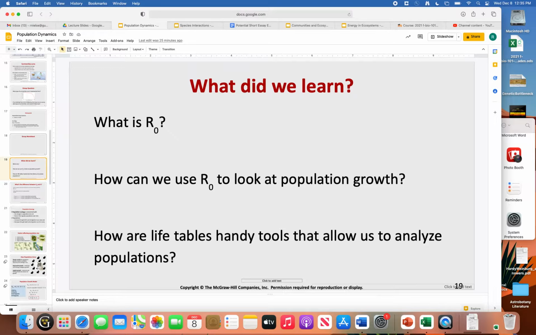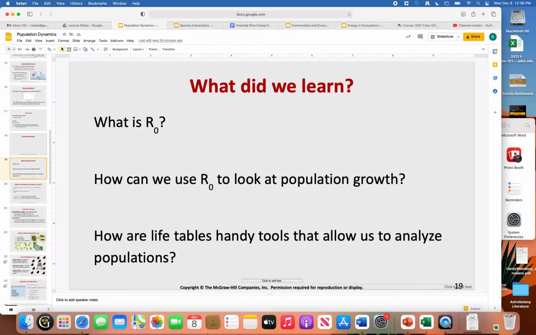But then we also used net reproductive rate to figure out something else that was going on with our population. What was that? Not quite. If the population is growing or declining based on it's greater than 1. Yeah, so we can look and see if the population is declining or increasing.